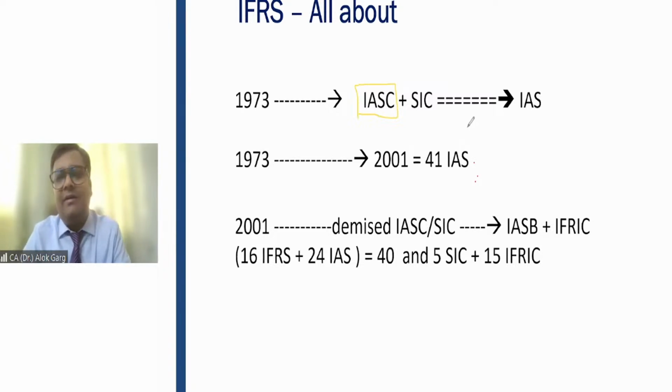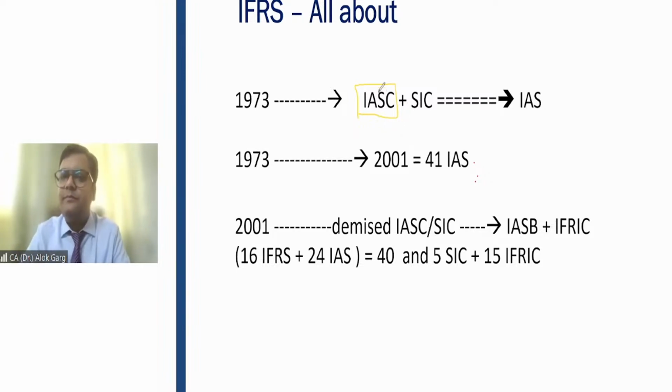And what was the objective? Why did they want to issue the international standard? They wanted to help the entire world. For example, Africa does not have its own standard, so they can use this standard. For example, Bhutan. In 2016, ICAI drafted an accounting standard for Bhutan on the basis of IFRS, right? Middle East, like UAE, Dubai, Abu Dhabi, they are also referring to IFRS. So there are so many countries in the world which do not have their own accounting standard, and they started referring to this global standard directly instead of preparing their own. Like India has prepared its own accounting standard.